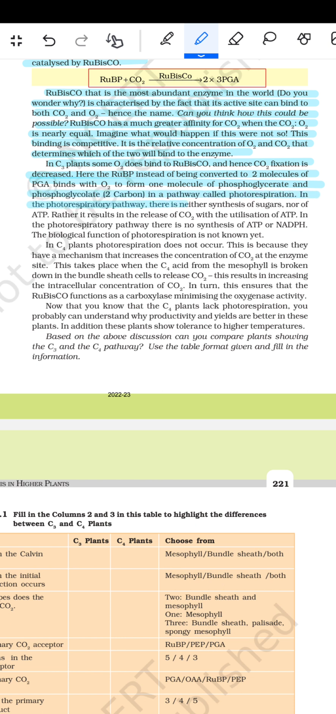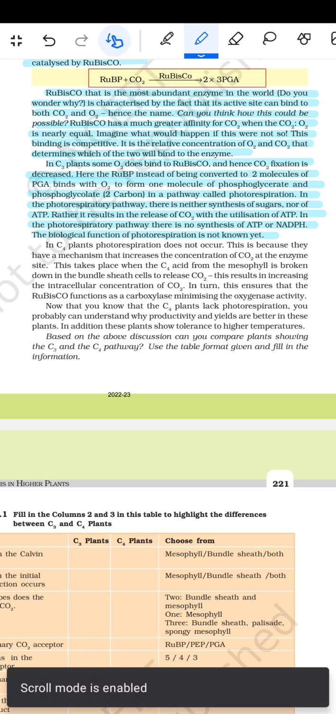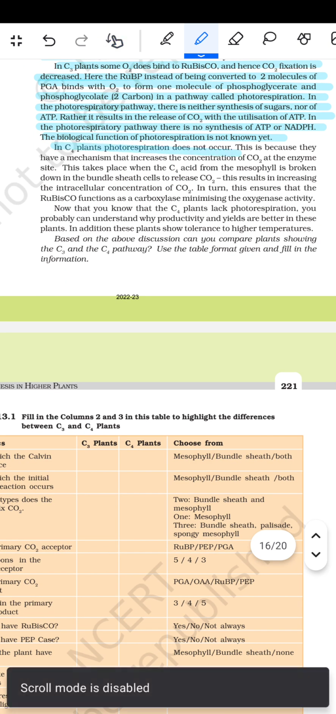In the photorespiratory pathway, there is neither synthesis of the sugar nor of the ATP. Rather, it results in the release of the CO2 with the utilization of the ATP. In the photorespiratory pathway, there is no synthesis of the ATP or the NADPH. The biological function of the photorespiration is not known yet. फिर कहता है कि इन द C4 plant photorespiration does not occur.